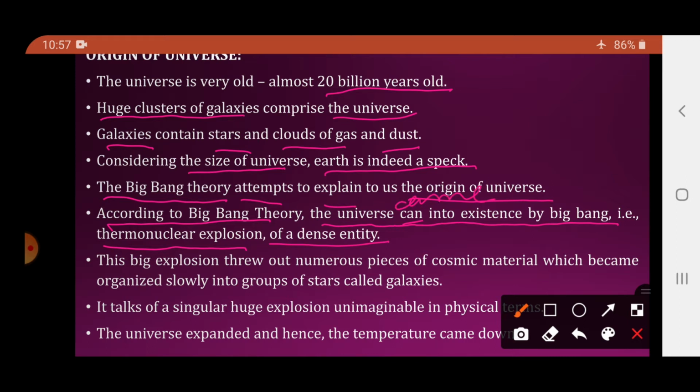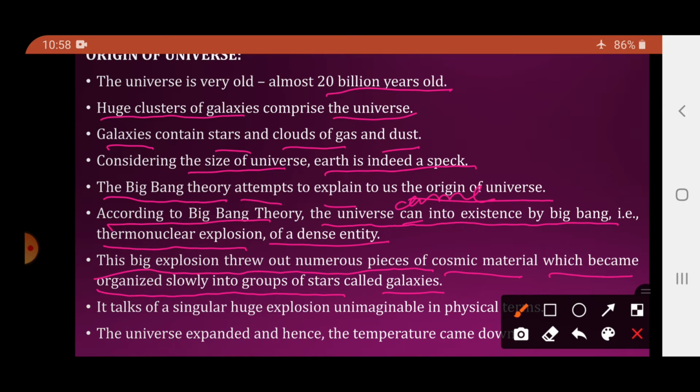Now what is Big Bang? There was a thermonuclear explosion. Which type of explosion? Thermonuclear explosion of a dense entity. So there was a dense particle, in which a thermonuclear explosion took place. Basically there was fission and this fission resulted in the formation of the universe. This big explosion threw out numerous pieces of cosmic material which slowly became organized into groups of stars called galaxies.